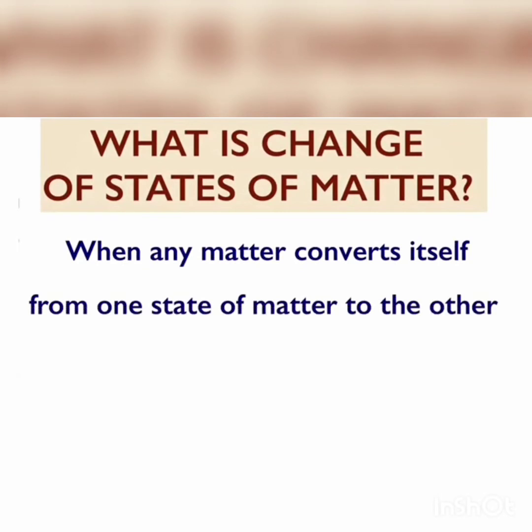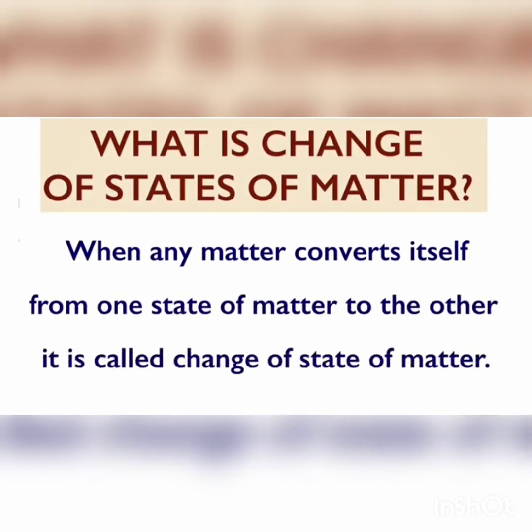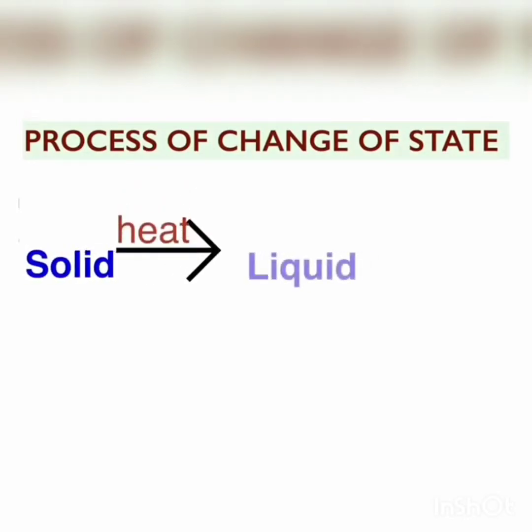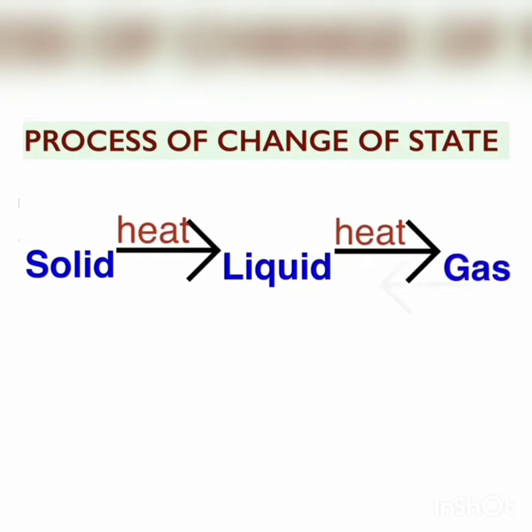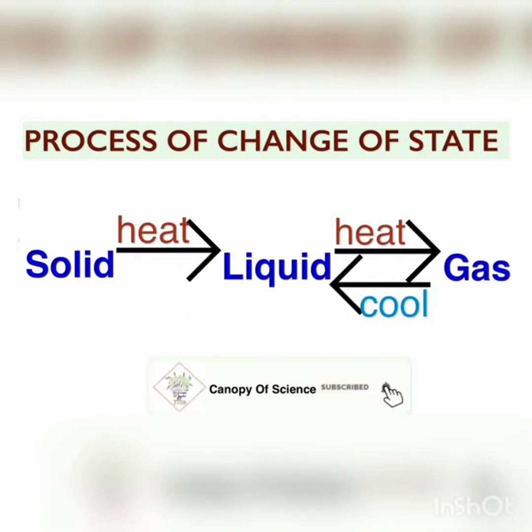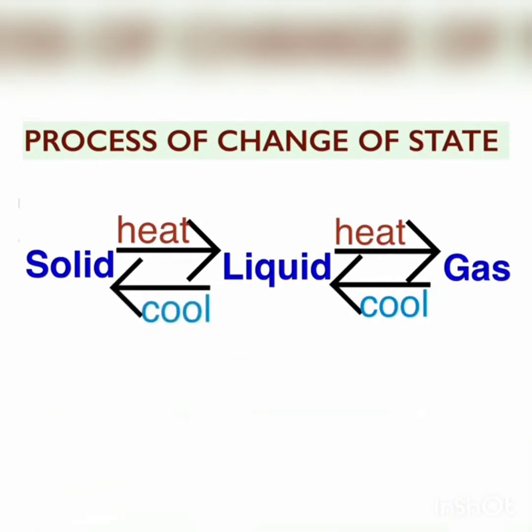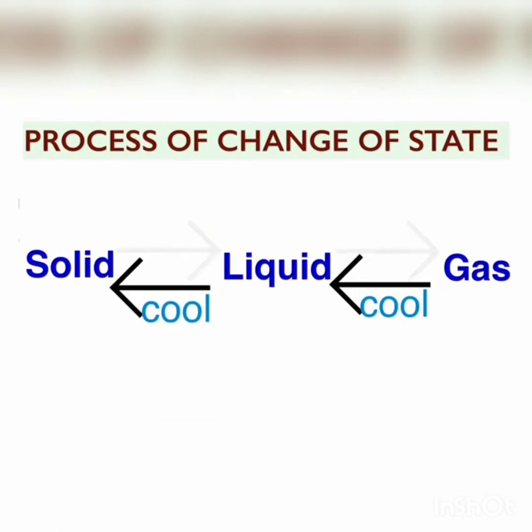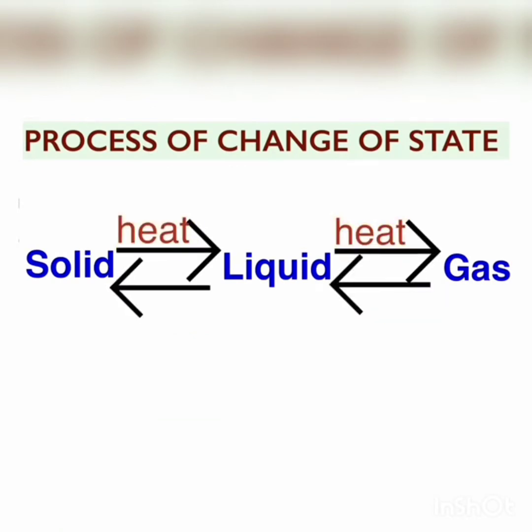When any matter converts itself from one state of matter to the other, it is called change of states of matter. The order in which change of state occurs is, when we heat solid, it changes to liquid. When we heat liquid, it turns to gas. When we cool down the gas, it turns to liquid. When the liquid cools down, it converts to solid. So you can see, if you want to go from solid to gas, we have to give heat. And when you want to come back from gas to solid, we have to cool it down.